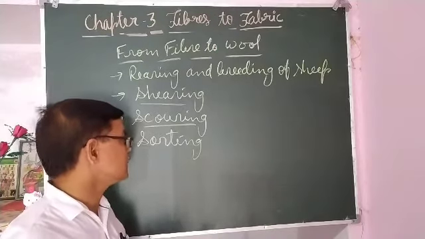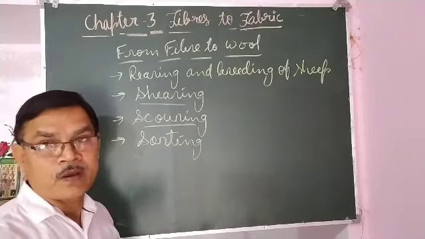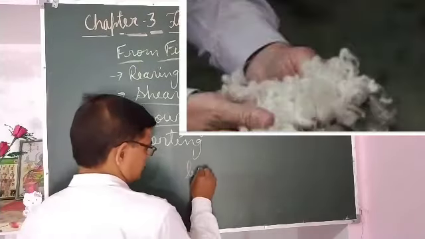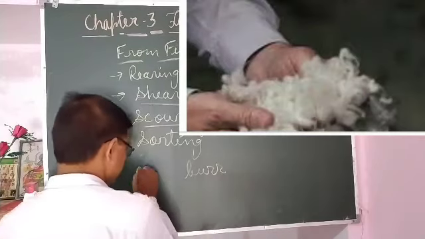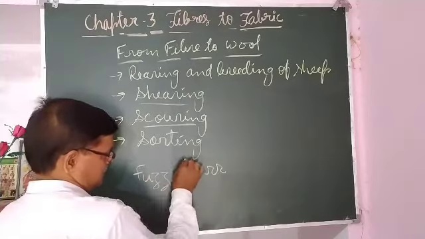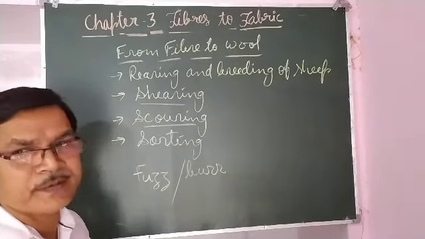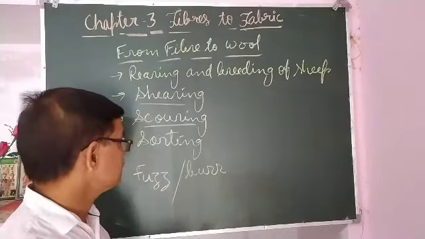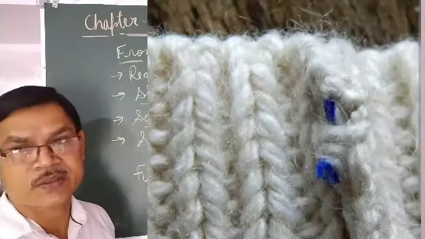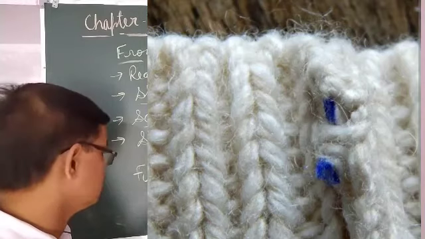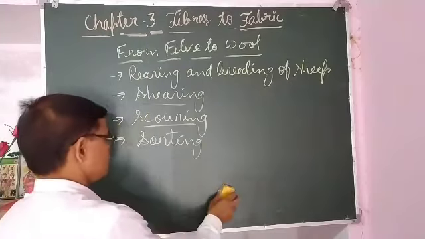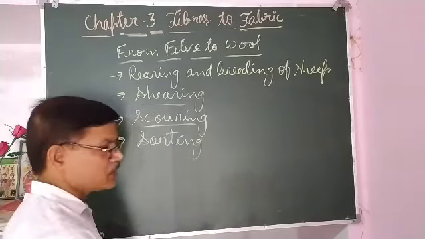So in sorting, the very fine hairs, which are called burr or fuzz, are separated. Sometimes in woolen sweaters, fine hairs are visible, so that is burr. So these are also separated during sorting.